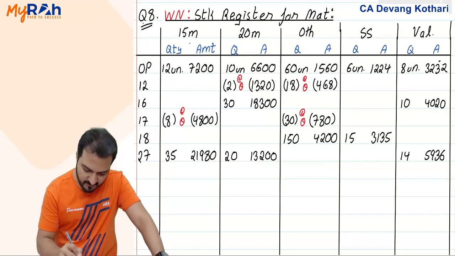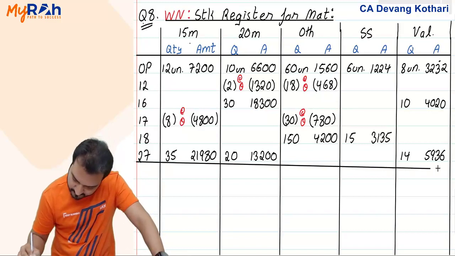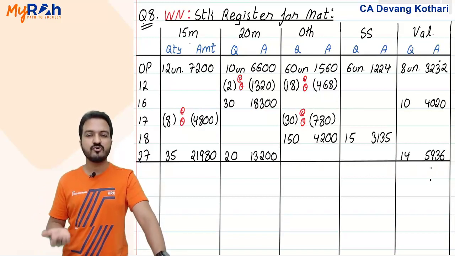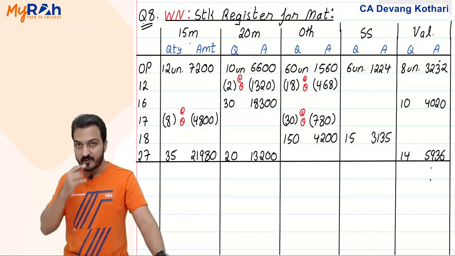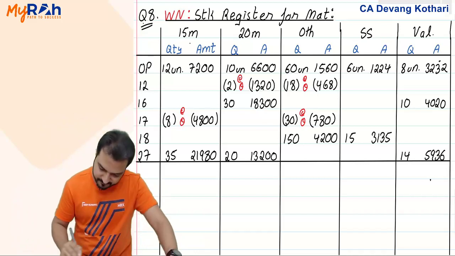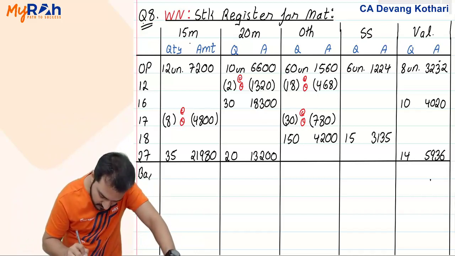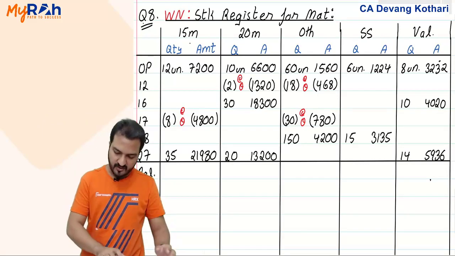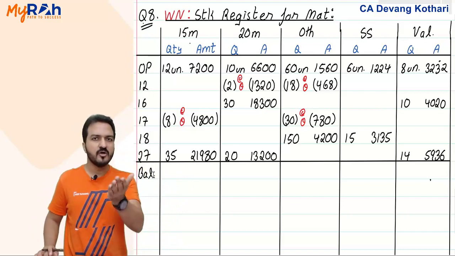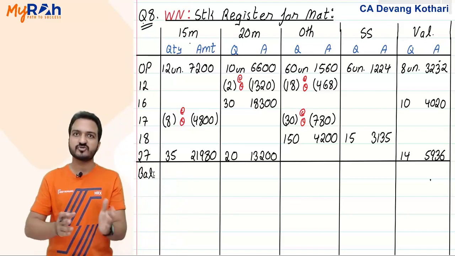So let us make a total and identify the weighted average rates now, because after this, whatever materials will be issued, it will be issued at the same rate, same as the total rate here. What I call this here is my balance material now. So in 15, just make a total of units and a total of value. You know that the weighted average rate is the amount column total divided by the units column total.